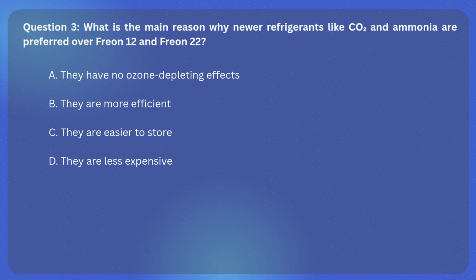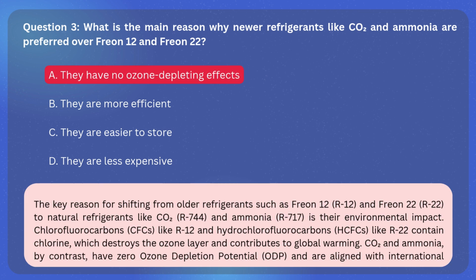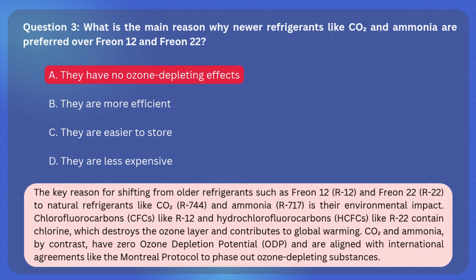The correct answer is A. They have no ozone-depleting effects. Explanation: the key reason for shifting from older refrigerants such as Freon 12, R12, and Freon 22, R22, to natural refrigerants like CO2, R744, and ammonia, R717, is their environmental impact.